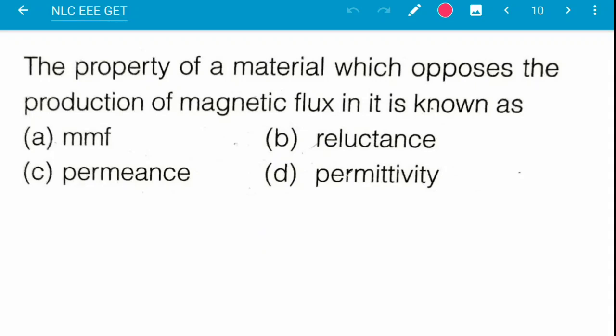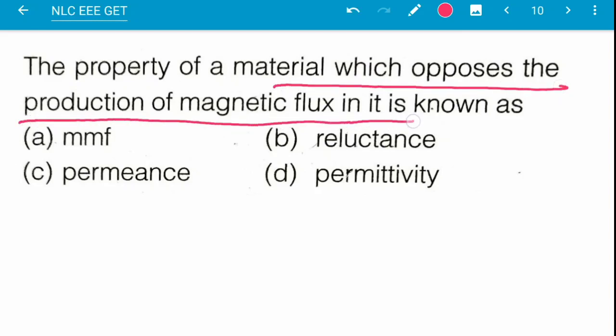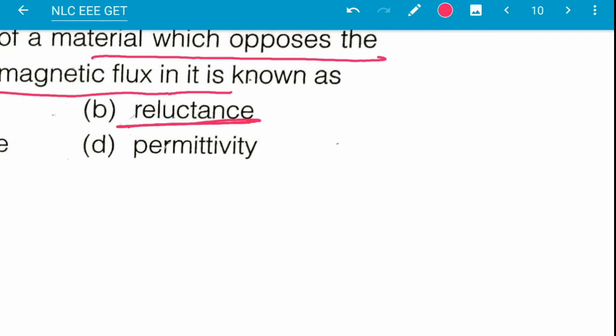So next question is question number 10. The property of a material which opposes the production of magnetic flux in it is known as. The property of a material which opposes the production of magnetic flux, this is the reluctance. This is the reluctance, and this is analogous to the resistance. And how resistance is generally given as rho L by A.